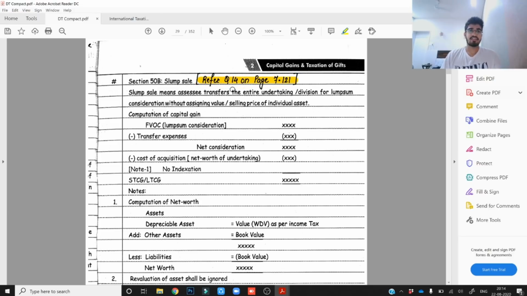If you can see here, it says refer question number 14 of page 7.121. This is page 7.121 of the Institute's modules. Now you'll have to ensure that your module and my module might be different. My module was of the November 2019 attempt, and there might be amendments subsequent to that attempt, so your module might be different. These page numbers might differ by a maximum of 2 or 3 pages. I don't think it would differ by more than that, and therefore you'll have to take care while writing down the relevant question number on the relevant page number of the module.